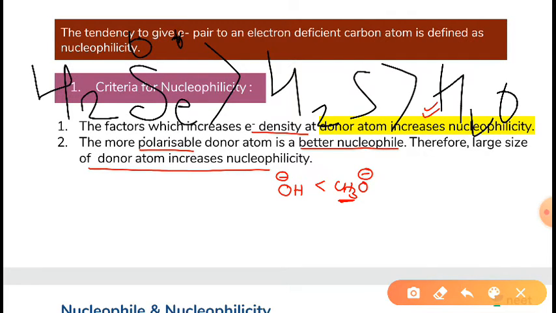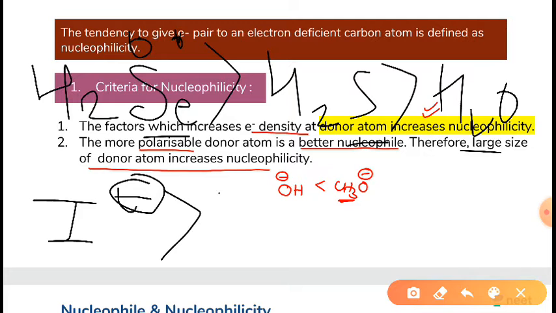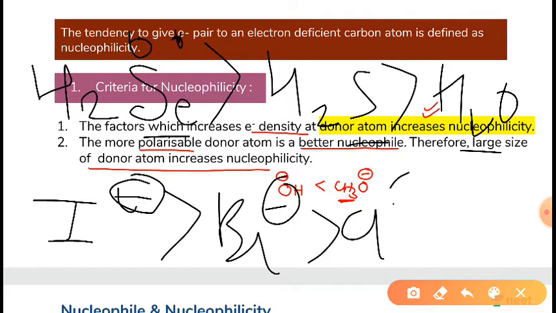As the size of the anion increases, nucleophilicity increases. I negative is a better nucleophile than Br negative, then Cl negative, and then F negative.